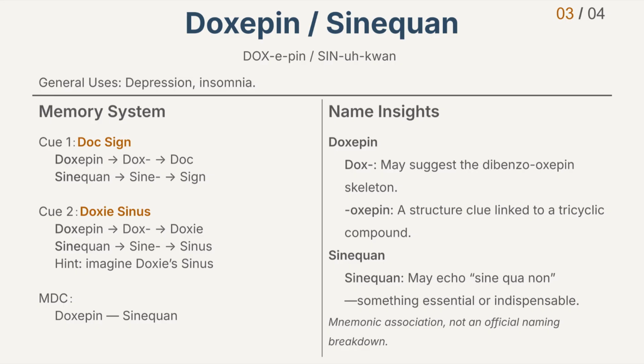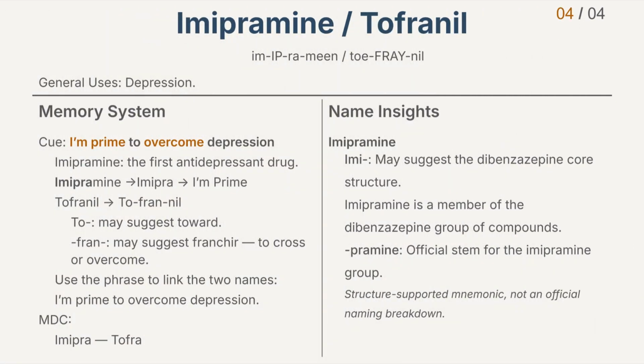For the brand name Sinequan. Sinequan may echo the Latin phrase sine qua non. It means something essential or indispensable. This is a mnemonic association, not an official naming claim. That's Doxepin and Sinequan. Number 4.